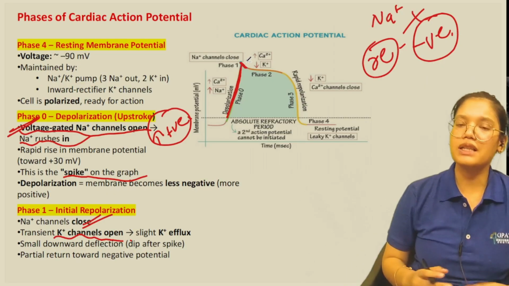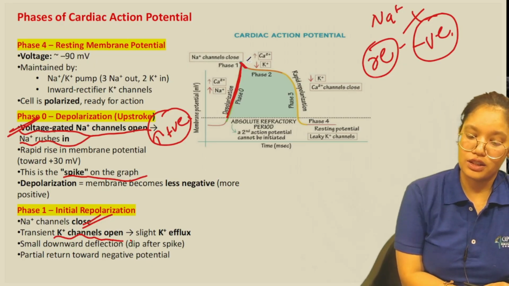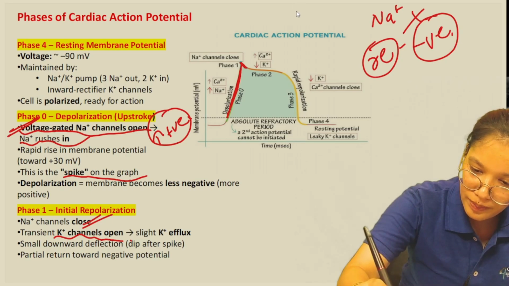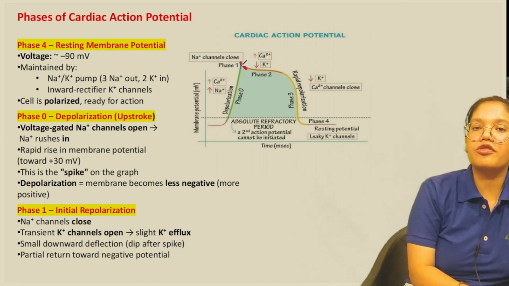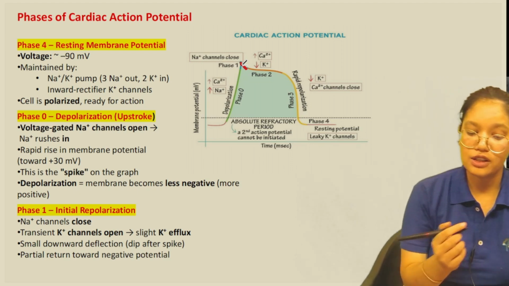It is basically the initial repolarization. So here, what I have marked in red is called phase 1, also called the initial repolarization state.